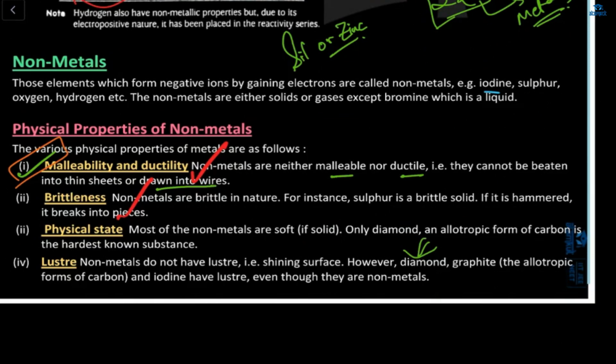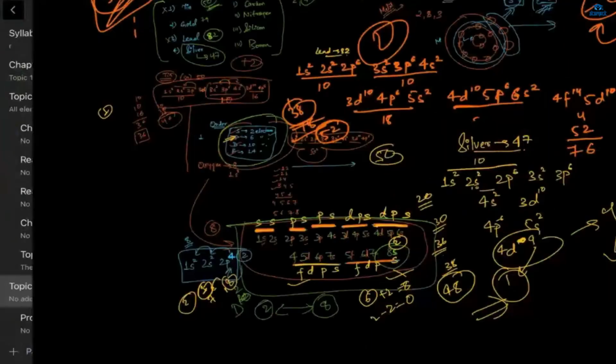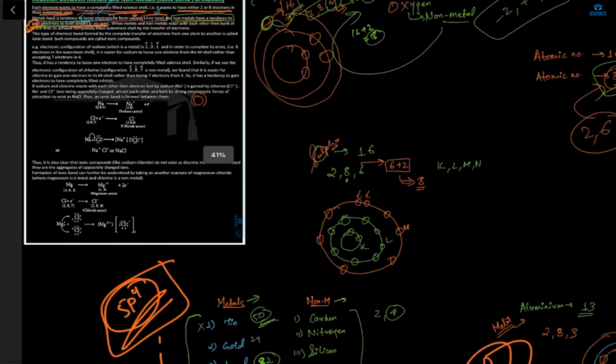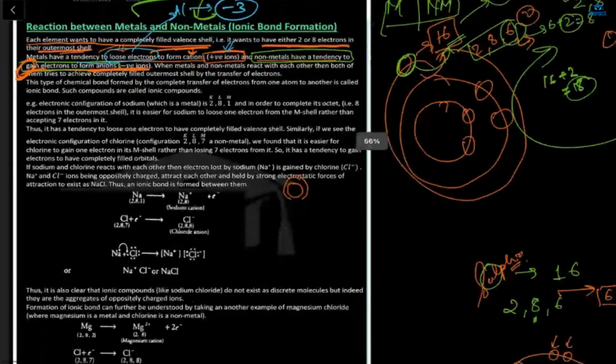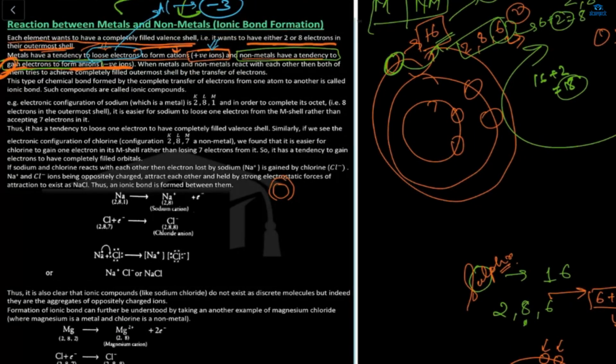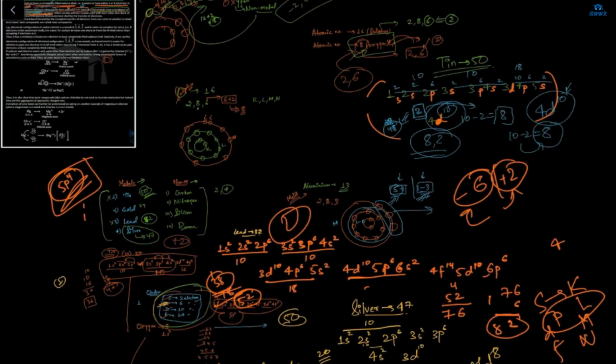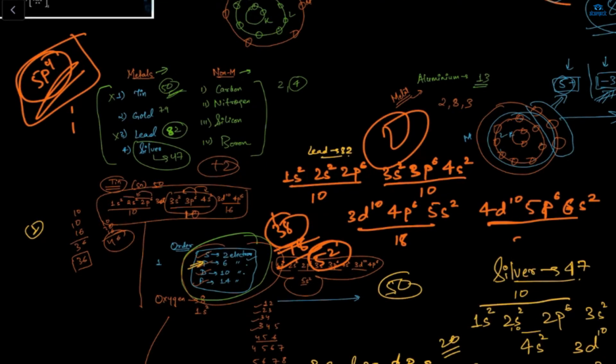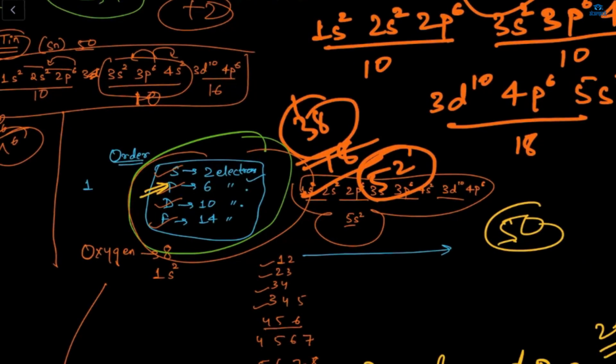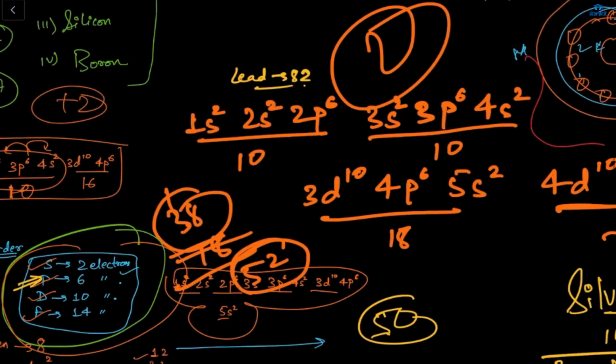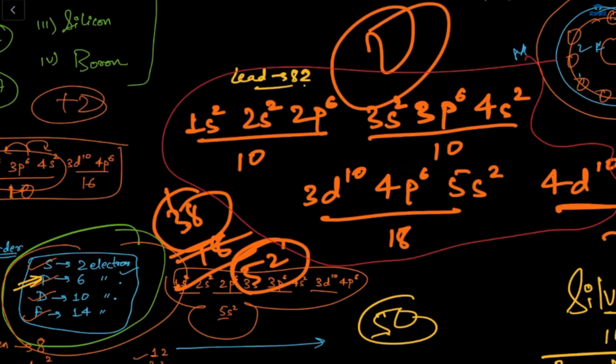Physical state, luster. This is the electronic configuration which we have discussed for metals and non-metals. Ma'am, your voice is breaking. This is the electronic configuration which we have discussed now, metals, non-metals. It's very important to learn the SPDF and this as well. Okay.